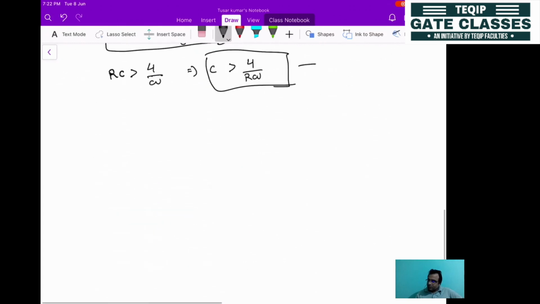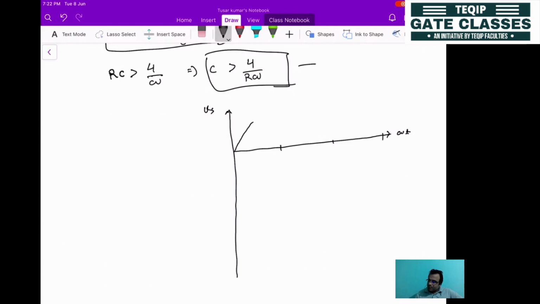Now let's draw the waveforms. This will be omega t. This is the supply voltage, the sinusoidal voltage, and you can plot it here. Let's show the positive cycle and the negative cycle.